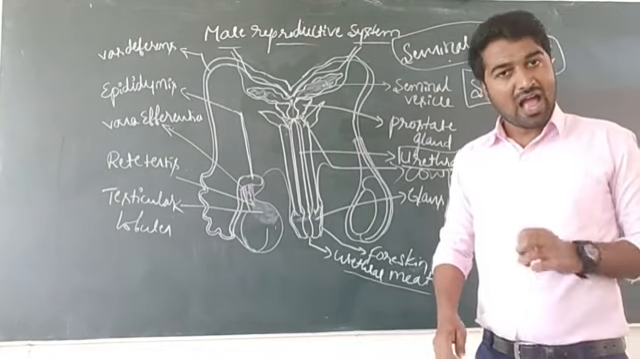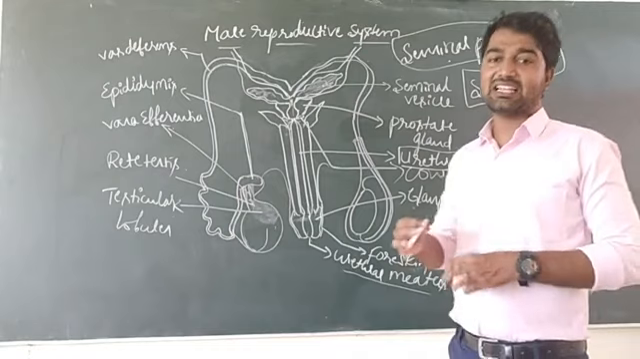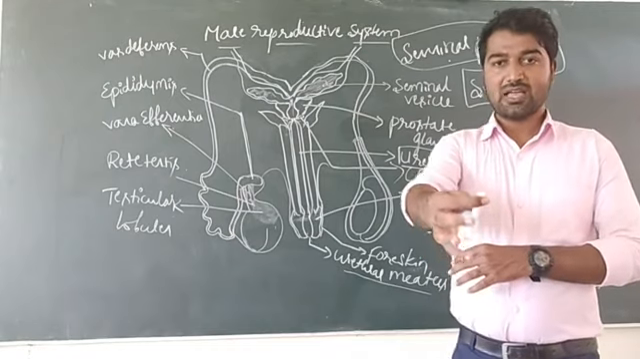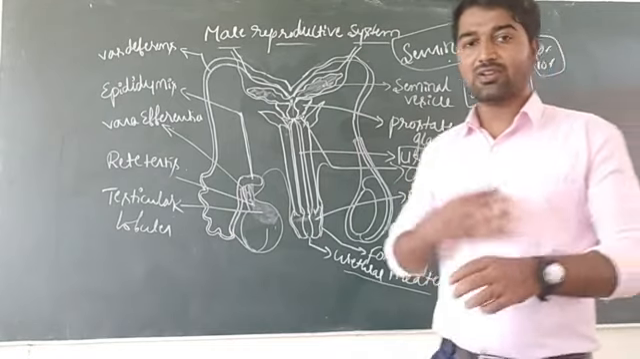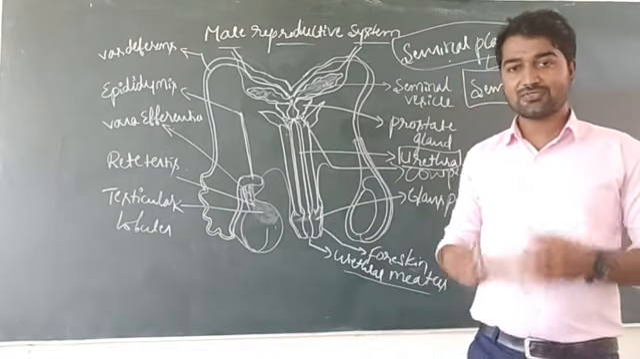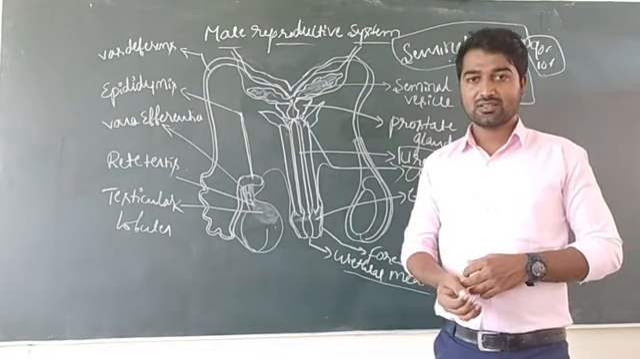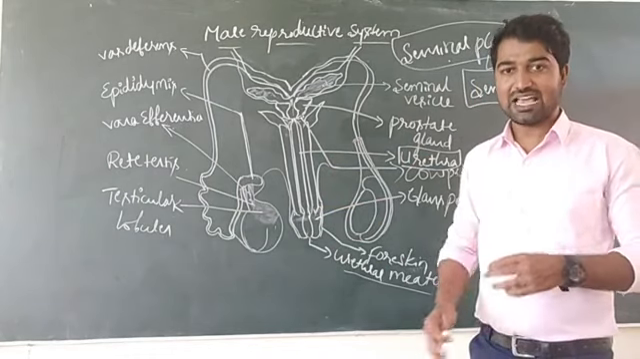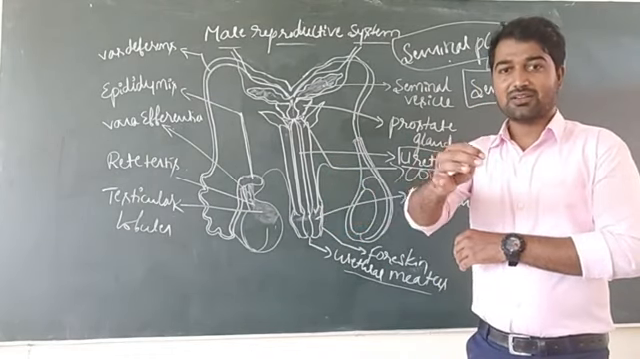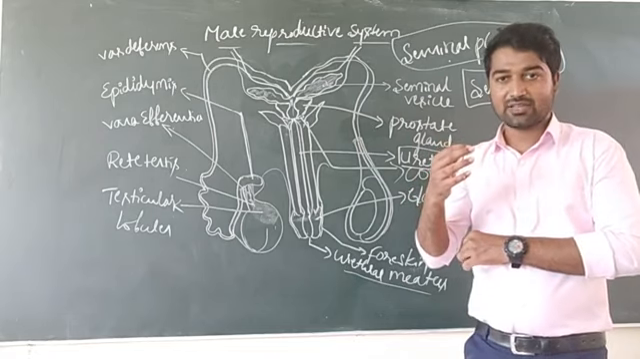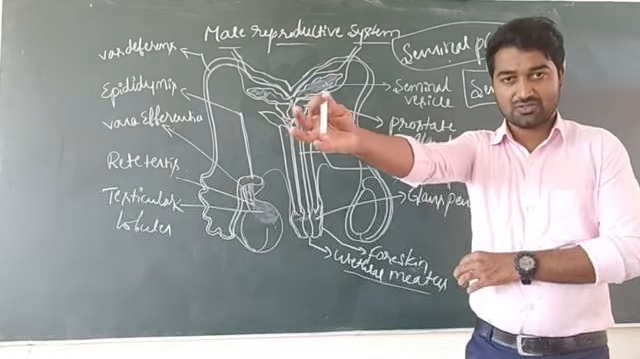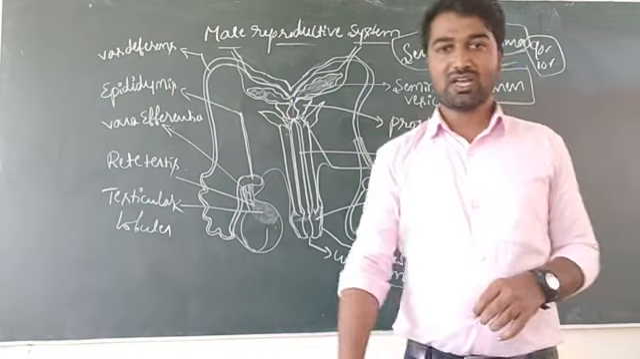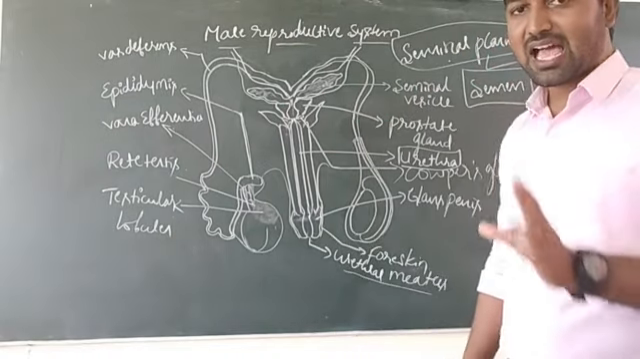Okay. And now what is ejaculation? Dear students, ejaculation is nothing but transfer of semen into female reproductive tract. That is ejaculation. Ejaculation means sperm or semen goes out through penis. That is known as ejaculation.